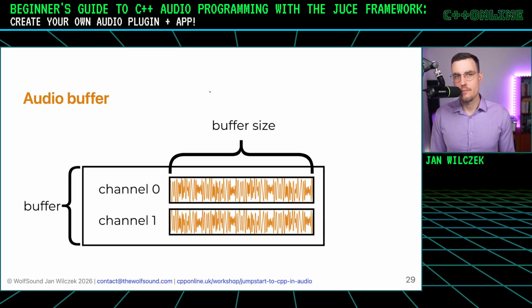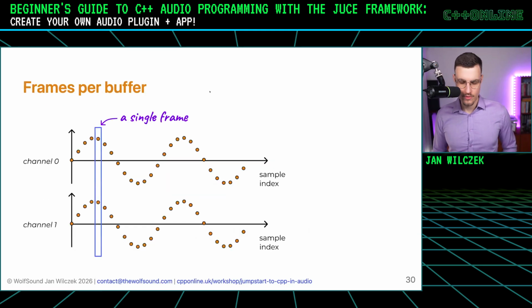Here you can see that the buffer can hold multiple channels of audio, and each channel should be of the length that's equal to the buffer size. So this immediately raises the need for the notion of a sample for each channel of audio. And this notion is called a frame.